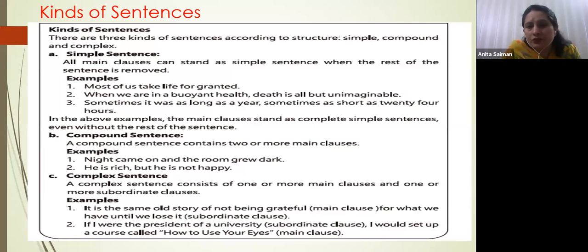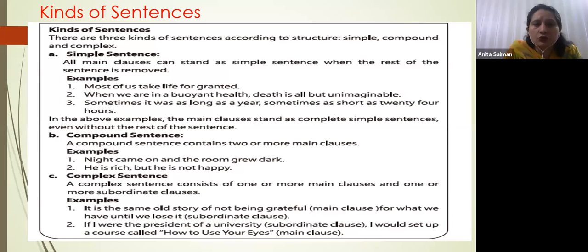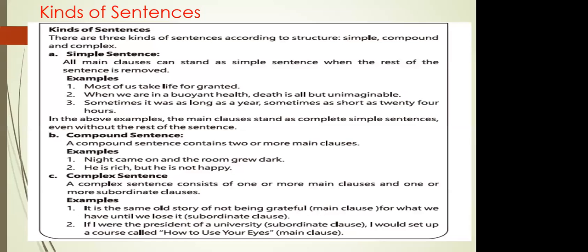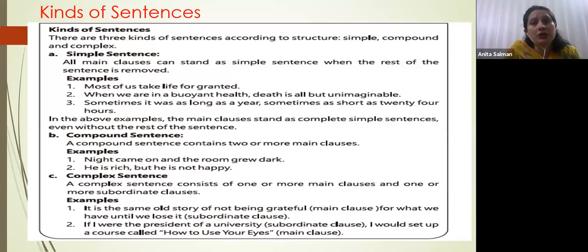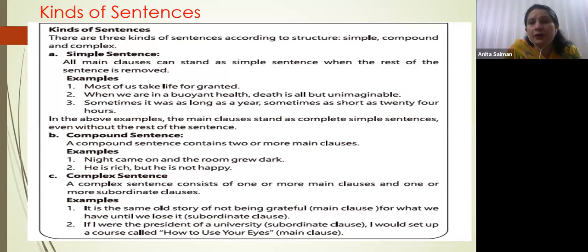If I were the president of a university, that is a subordinate clause. It is not complete. I would set up a course called How to Use Your Eyes. That is the main clause. So quickly, I'm going to revise: simple sentences are main clauses; compound sentences have two main clauses joined by and, or, but, with some conjunction; complex sentences are those which have a main clause as well as a subordinate clause.